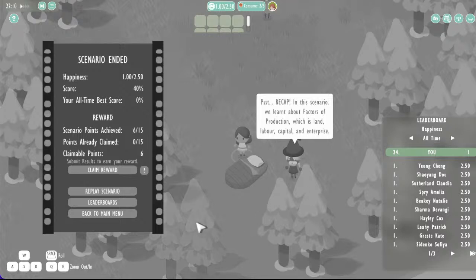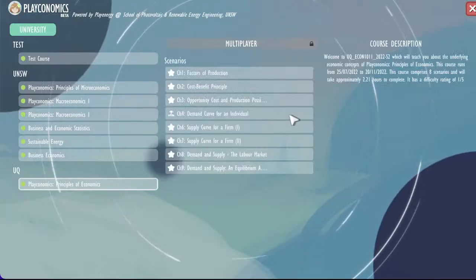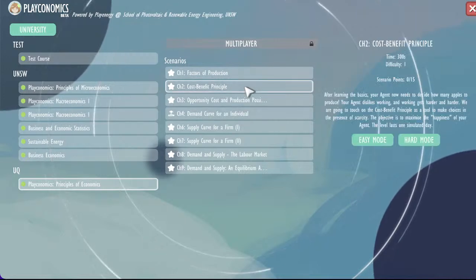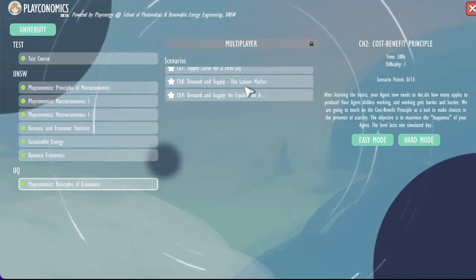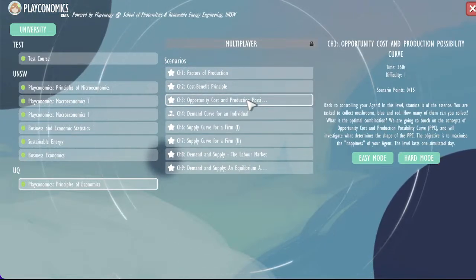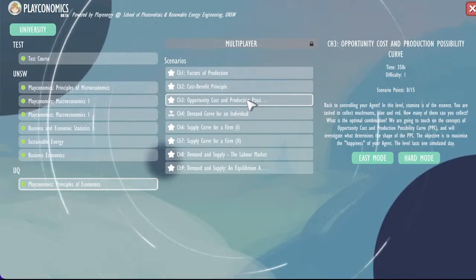This was just a taste of how the game plays. It's, as I said, fully self-explanatory. You just start the game and you're going to learn all the details. Going through the various scenarios, you're going to learn different things, like the cost-benefit principle. You're going to learn how to make consumption decisions, opportunity cost, and the production possibility curve.